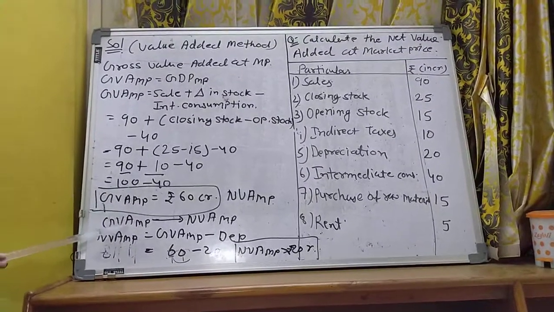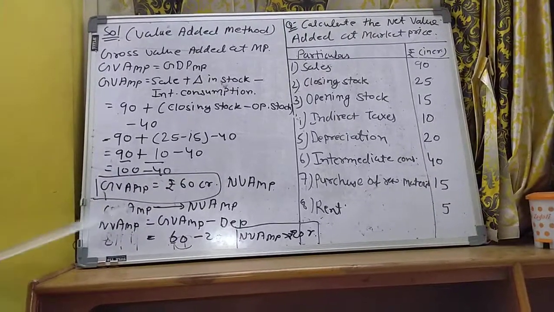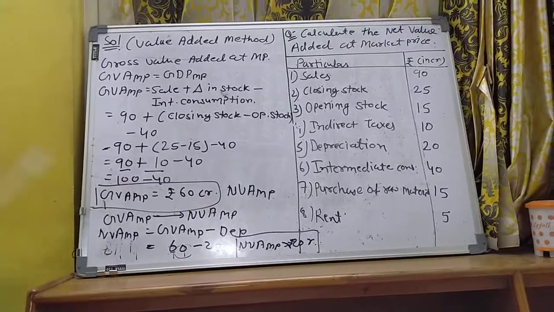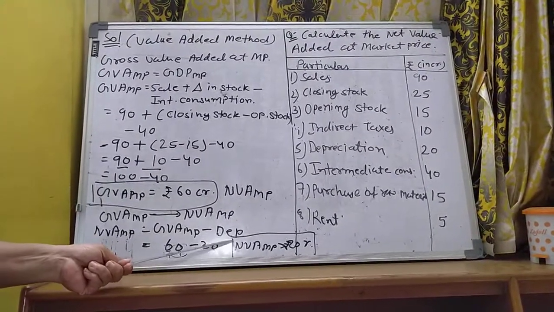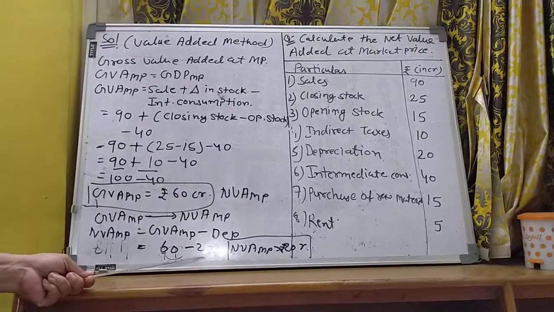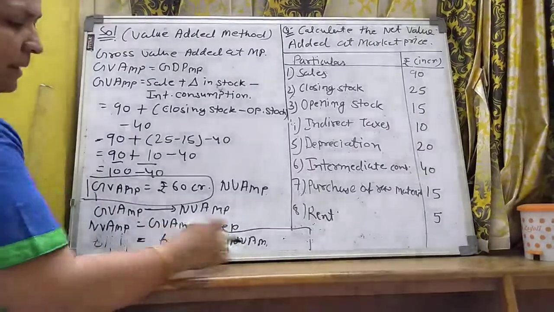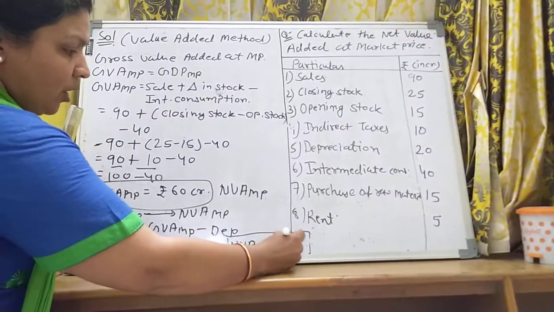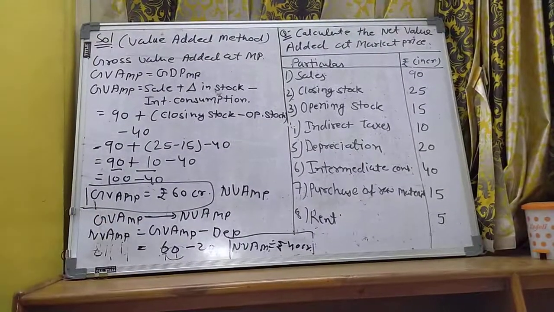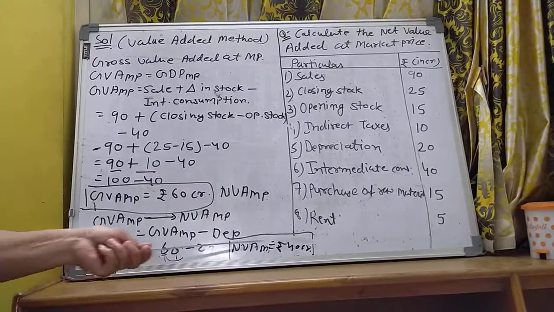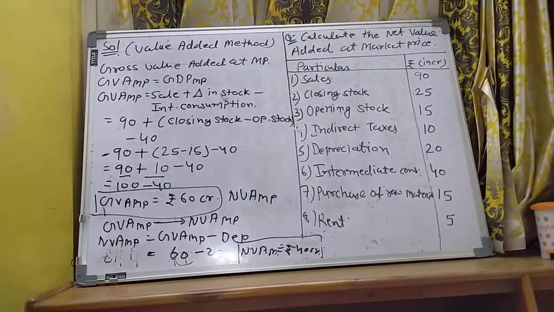Now listen students. Second, third and fourth, all three positions remain the same. So only one difference is there, gross to net. Gross to net means minus depreciation. So 60 minus 20, it means rupees 40 crores is your answer. NVAMP is rupees 40 crores. I hope you can understand all these things. Okay, everything.